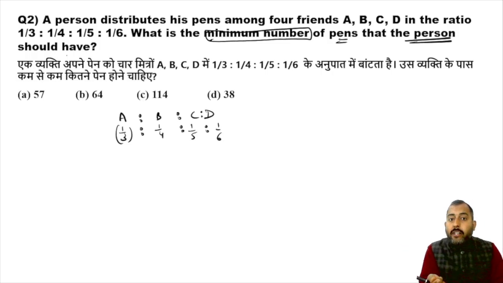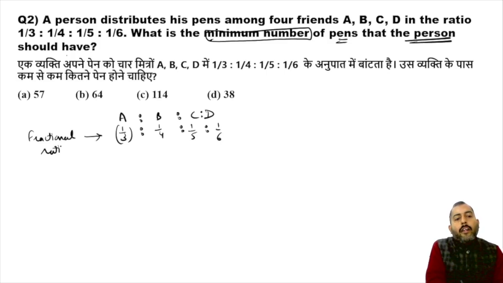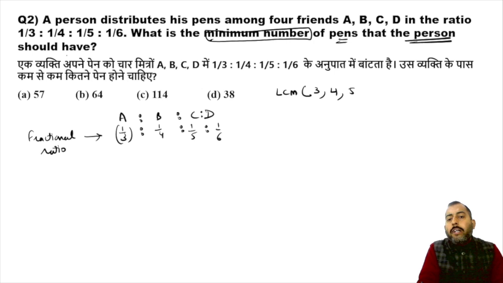into a linear ratio. So what is this actually? This is a fractional ratio. Now, how to convert this into a linear ratio? Firstly, take the LCM of all the denominators. For 1/3 the denominator is 3, for 1/4 it is 4, for 1/5 it is 5, for 1/6 it is 6. Take the LCM, and it comes out to be 60.